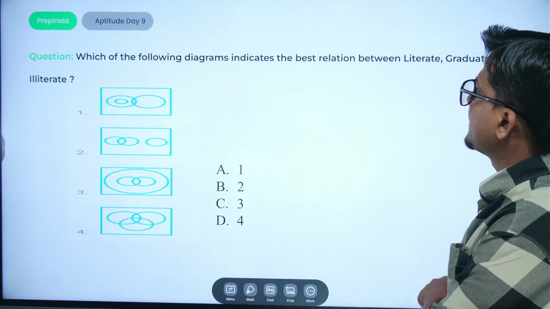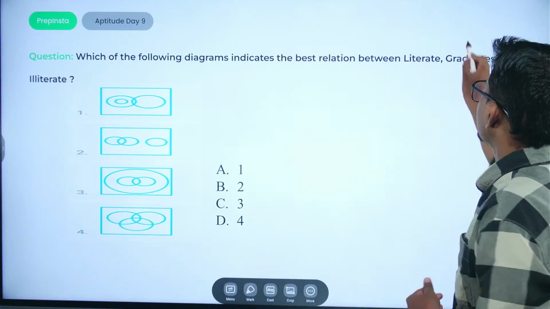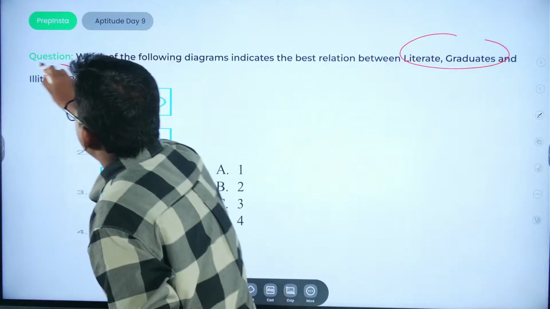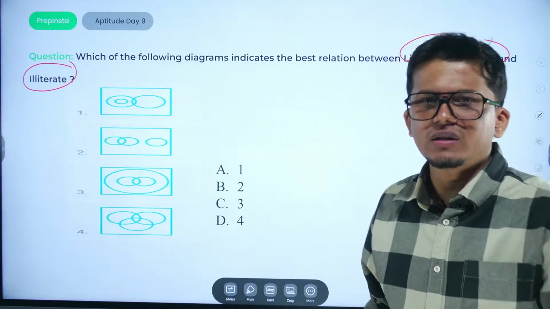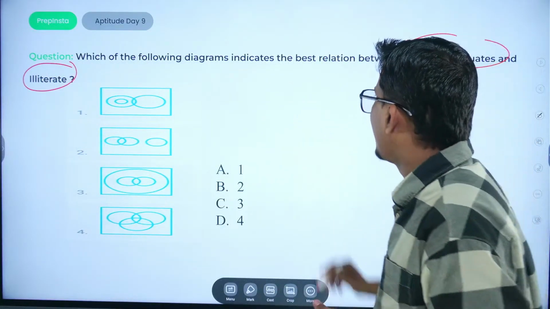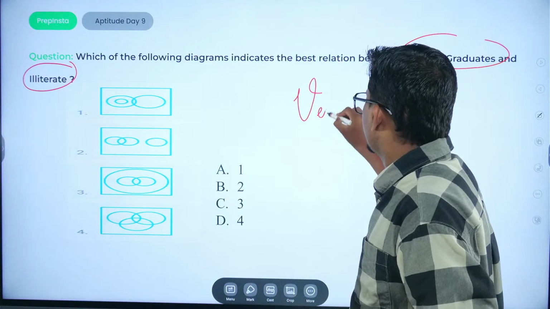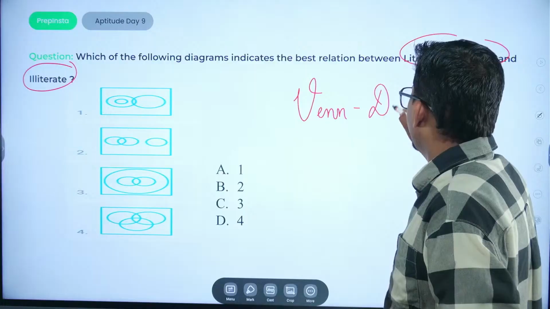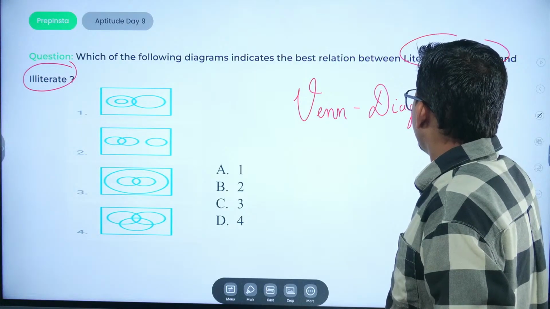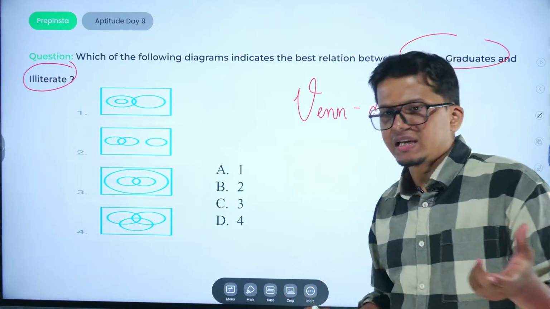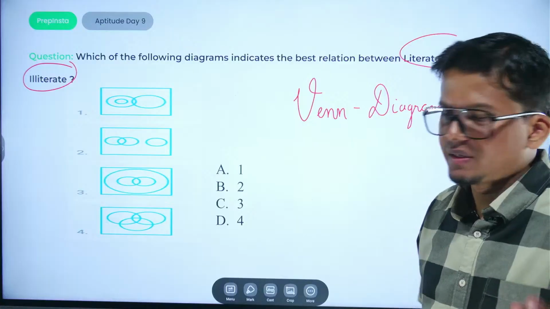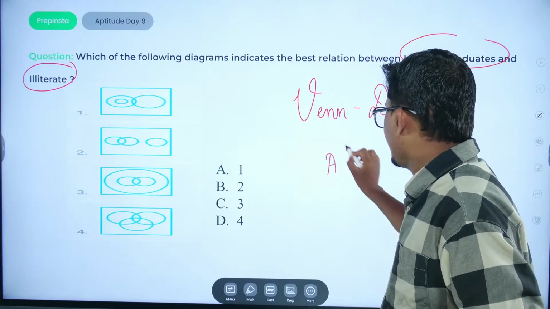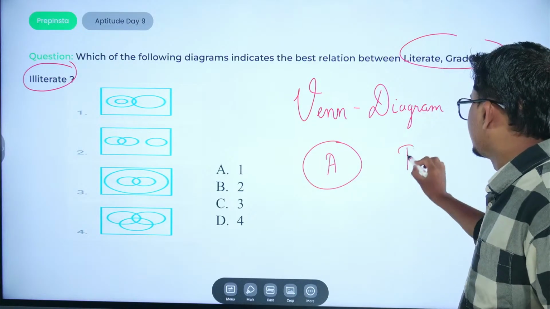Which of the following diagrams indicate the best relation between literate graduates and illiterate? So for this particular method, you should have two basic understanding of Venn diagrams. What are Venn diagrams? Diagrams which show the relation between two distinct elements. So suppose this is for A and this is B. Okay.